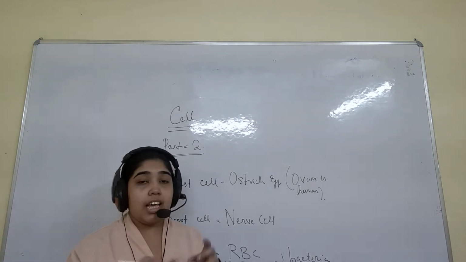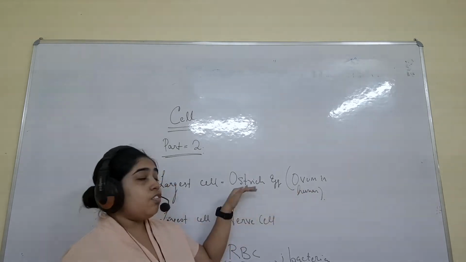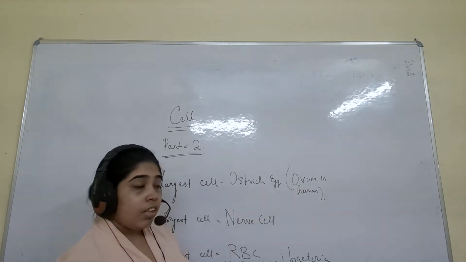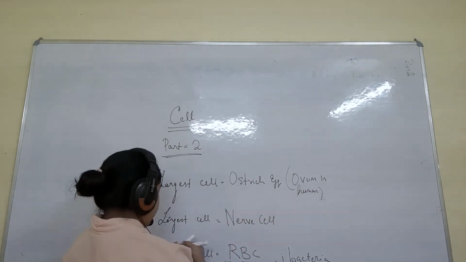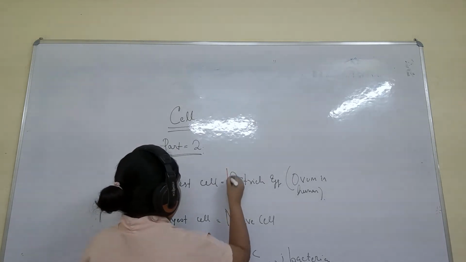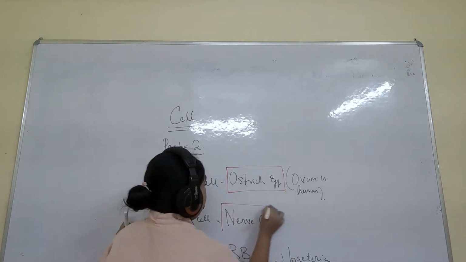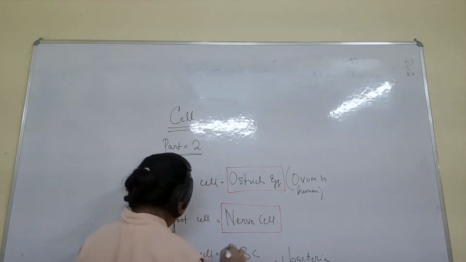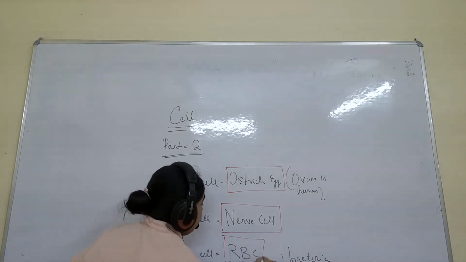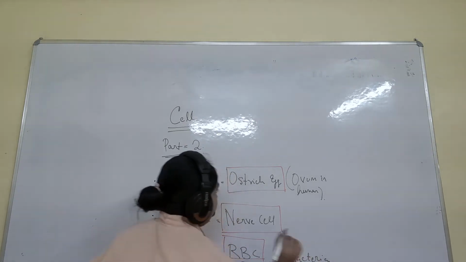The largest cell is the ostrich egg, and in humans it is the ovum. If they are asking about the longest cell, it will be the nerve cell. If they are asking about the shortest cell, it will be the RBC, the red blood cell. You can also write bacteria.